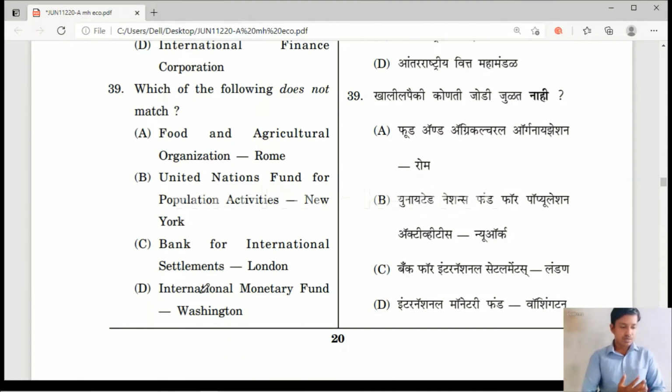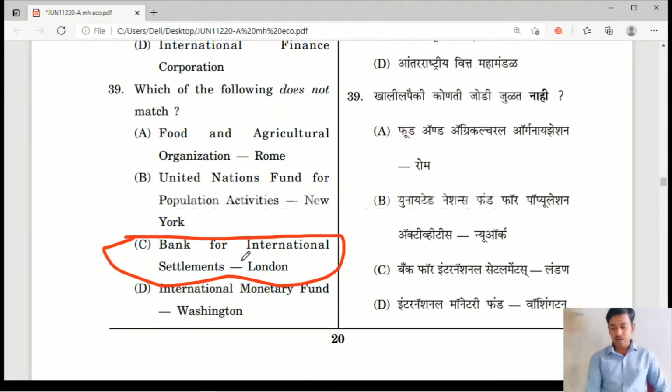Question number 39, the right answer is option C here, because the headquarters of the Bank for International Settlement is not London, it is in Basel, Switzerland. So London is wrong here, it is in Basel.